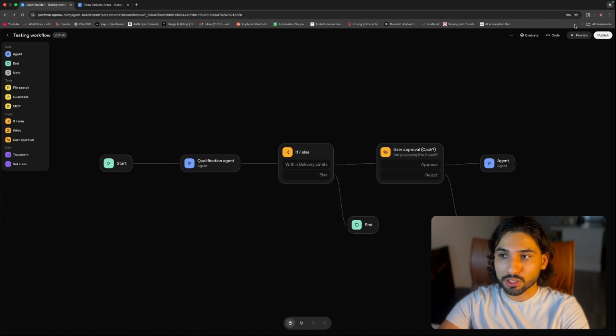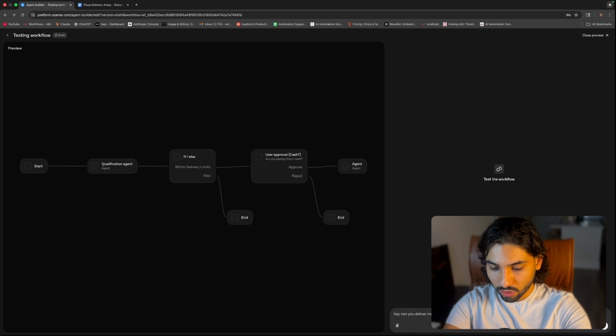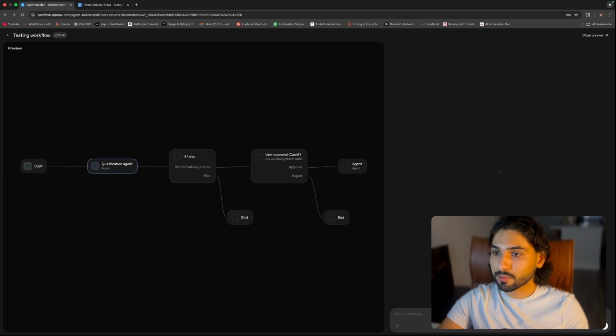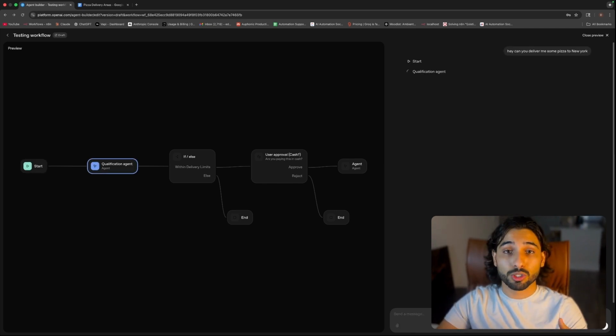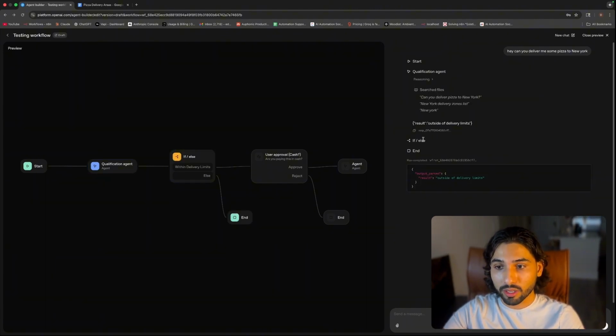So now let's go back and test a different example. Hey, can you deliver me some pizza to New York? And now it should reject us because it's not within the limits. So as you can see, it went through the if else, and the result from the output parser was outside of the delivery limits. So it went through the other path of the condition node, meaning that the condition was not met.